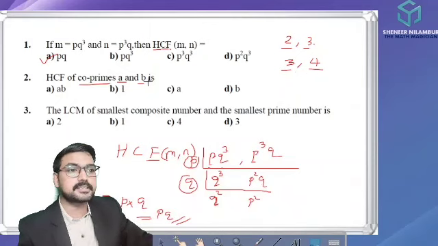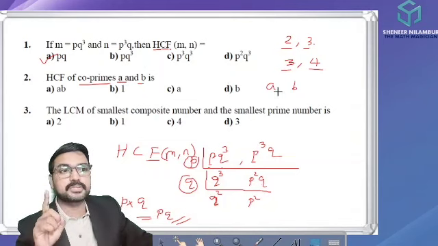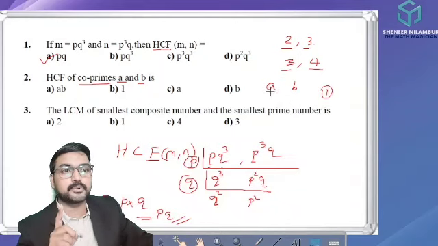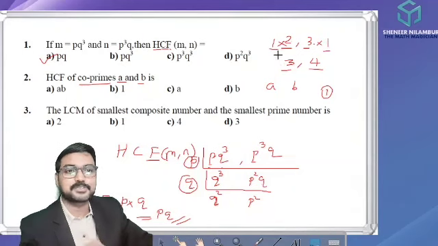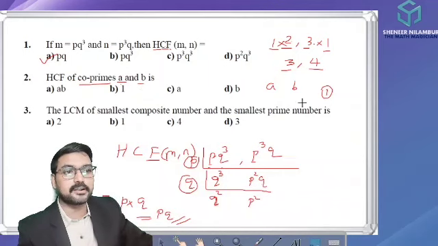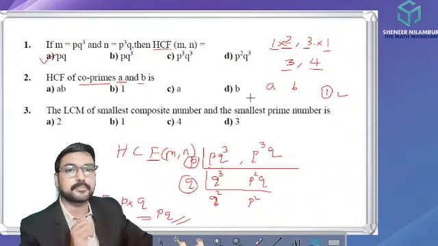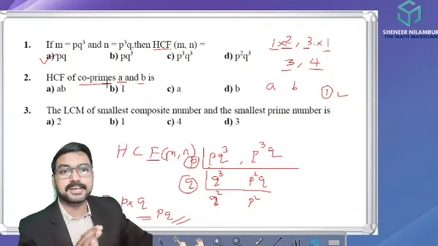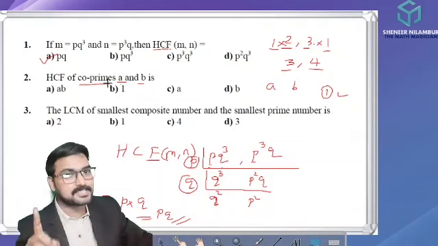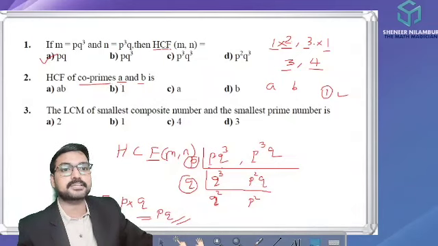If these two numbers A and B are coprime, they will have only one common factor, which is 1 only. As I told you, 1 into 2, 1 is there, and 3 into 1, 1 is there. So 1 is common for coprime numbers. HCF means highest common factor, so the common factor of coprime numbers is only 1. So 1 is the HCF, because 1 is the one and only common factor of coprime numbers. Coprime numbers means there is no common factor other than 1.